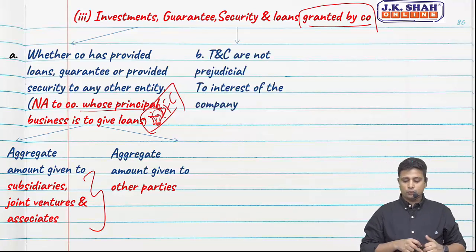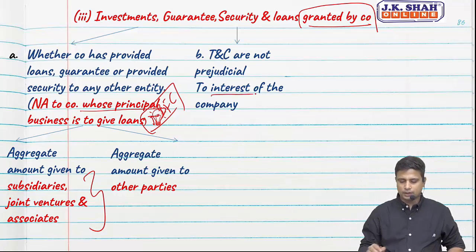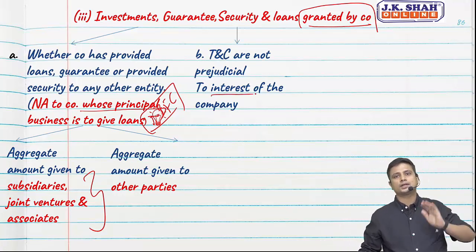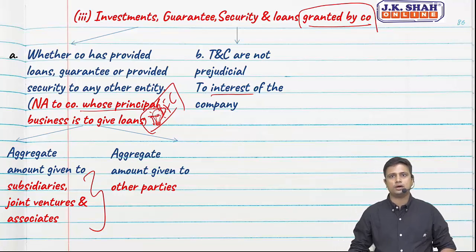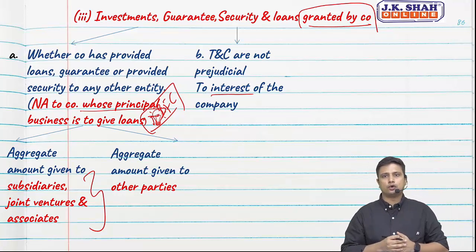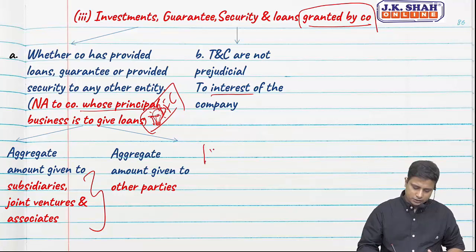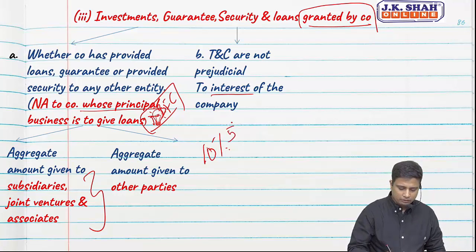Secondly, they want to know whether the terms and conditions are not prejudicial to the interest of the company. For example, if I give a loan, I get 10% return as of now. Now I have given a loan to a party who's paying me only 5%.